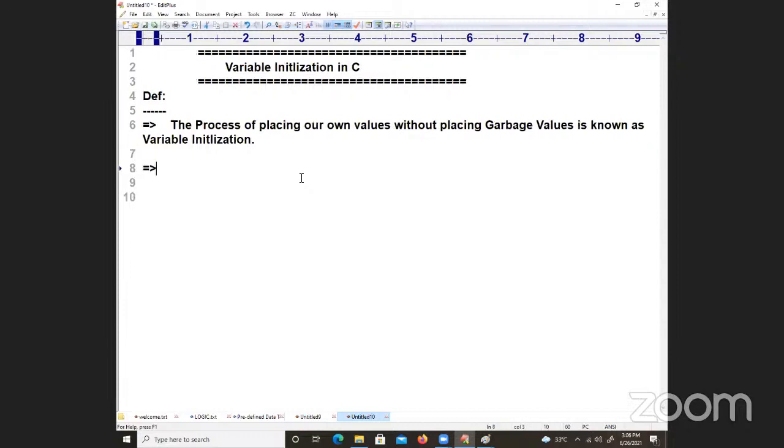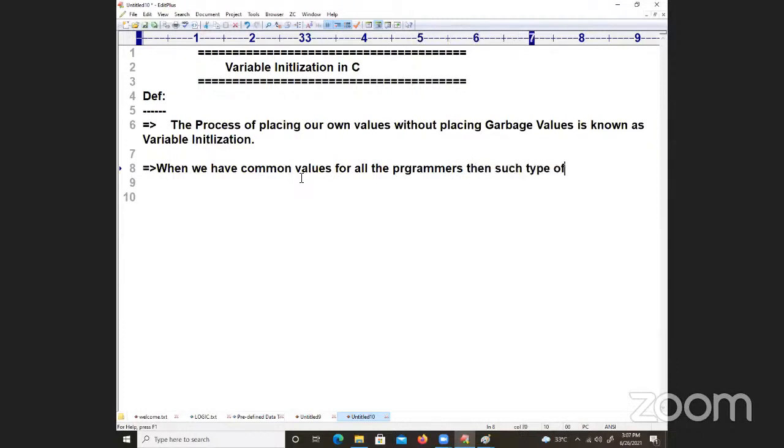When we have common values for all the programmers, then such a type of common values must be initialized.